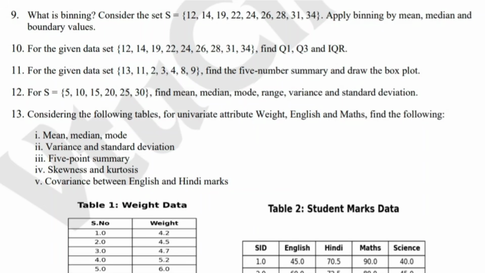Question number 13. Considering the following table for univariate attributes weight, English, and maths, find mean, median, mode, variance. This is lengthy. Prepare the common parts. First, mean, median, mode, variance, and standard deviation you have to find.